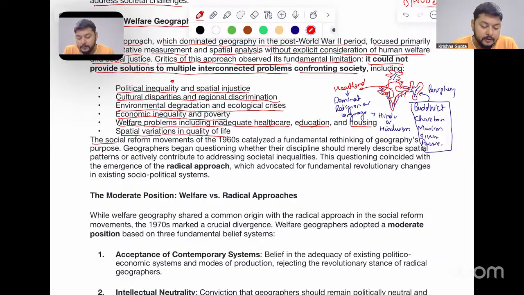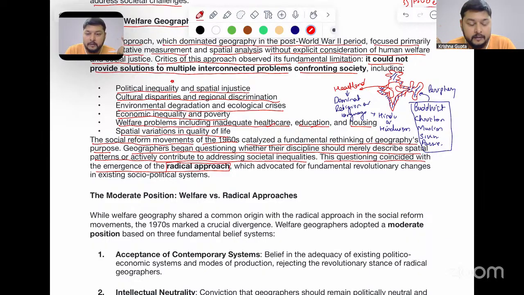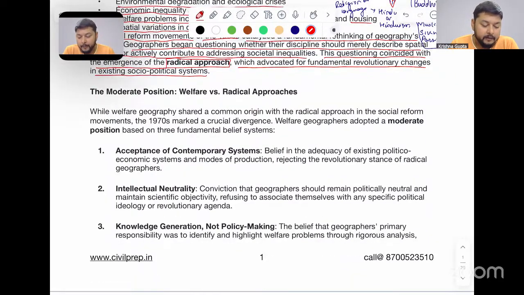Thus, the social reform or social relevance movement of the 1960s catalyzed a fundamental rethinking of geography's purpose. Geographers began questioning whether the discipline should merely describe spatial patterns or actively contribute to addressing societal inequalities. This question coincided with the emergence of the radical approach. Okay, we have already studied the radical approach, which advocated for fundamental revolutionary changes in the existing socio-political systems of those regions.